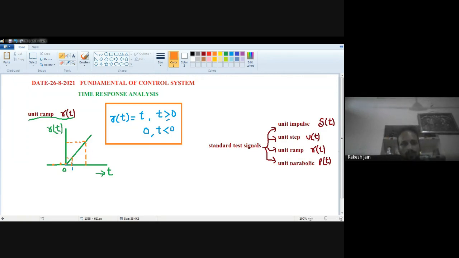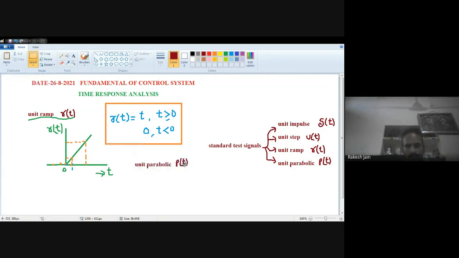Now I am going to show you the unit parabolic signal. What is the meaning of unit parabolic signal? It is denoted by p(t).